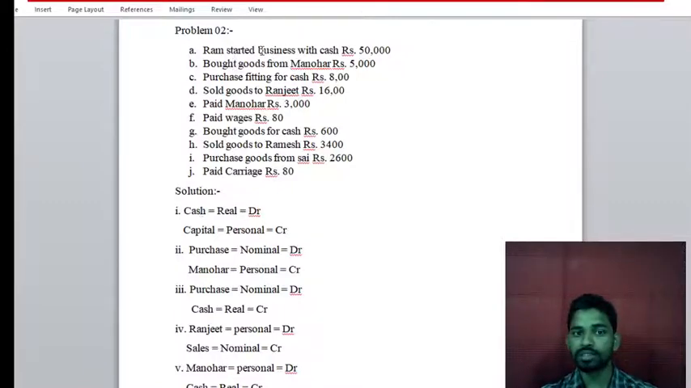Ram started business with cash rupees 50,000. It means this 50,000 comes into the business, so it is a debit. Next, capital is the second account, and this capital is a personal account.